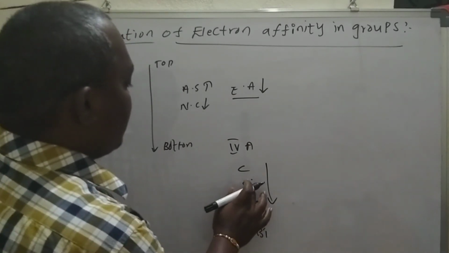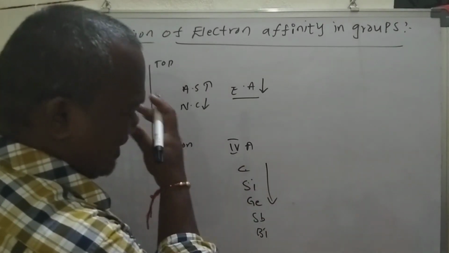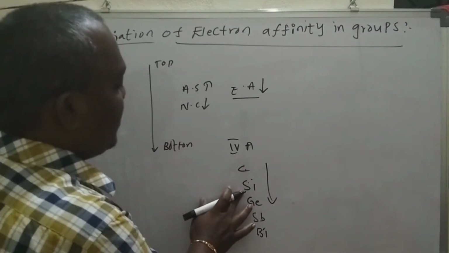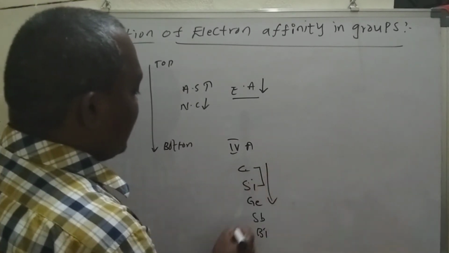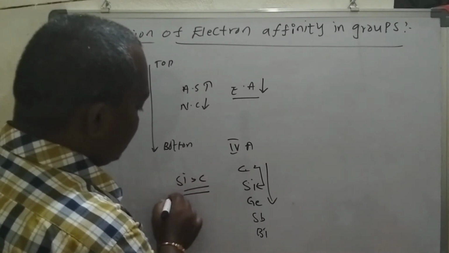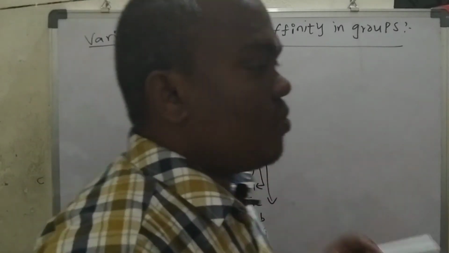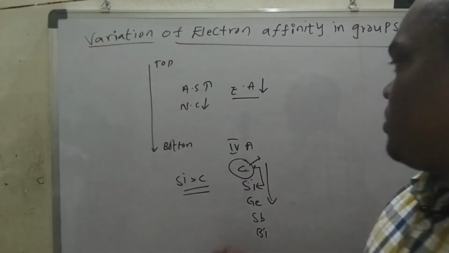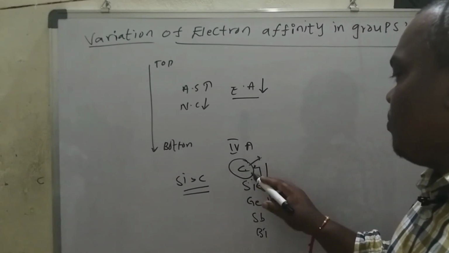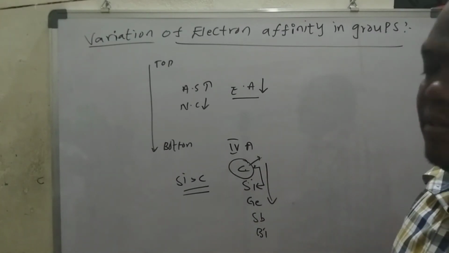If you take this, actually carbon should have a higher electron affinity value when compared to silicon. But if you see here, silicon's is more than that of carbon. Due to its smaller size, carbon has more repulsions, and more attraction towards the nucleus. That's why the electron is ready to be added to the outermost shell.